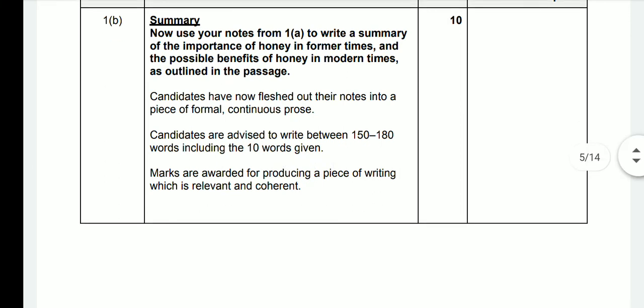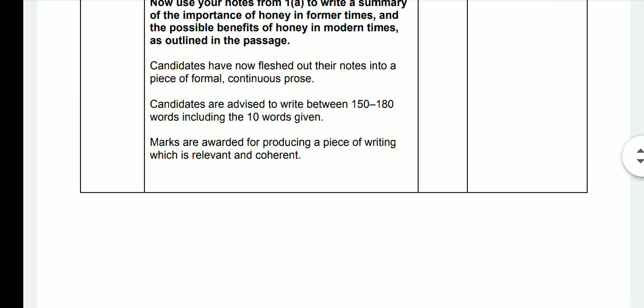Marks are awarded for producing a piece of writing which is relevant and coherent. I told you yesterday that you should not miss any content point in your summary and should not include unnecessary details. I also told you what is coherent. I told you that it includes two things: one is logic, and the other is correct order. If your writing is logical and it is in correct order, it is coherent.